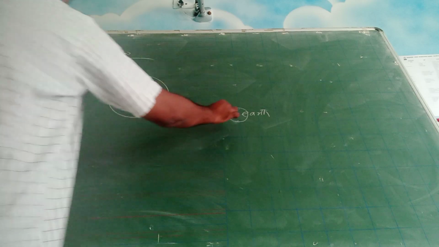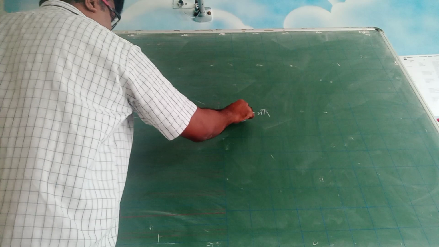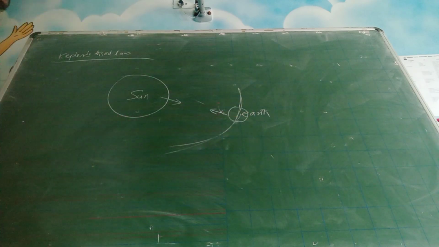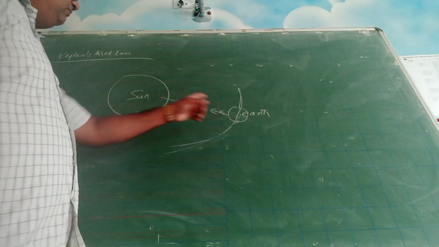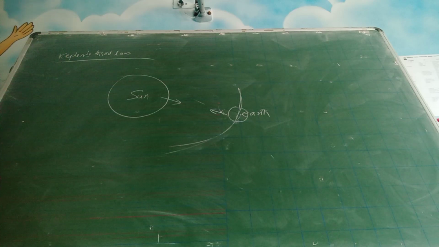Then why is Earth not getting inside the Sun? The reason is the Earth is not stagnant, it is not stationary. Earth is rotating about its own axis, and Earth is in a circular motion. If Earth was simply stationary, by this time we would all have been inside the Sun and evaporated. There would not be any existence of Earth.